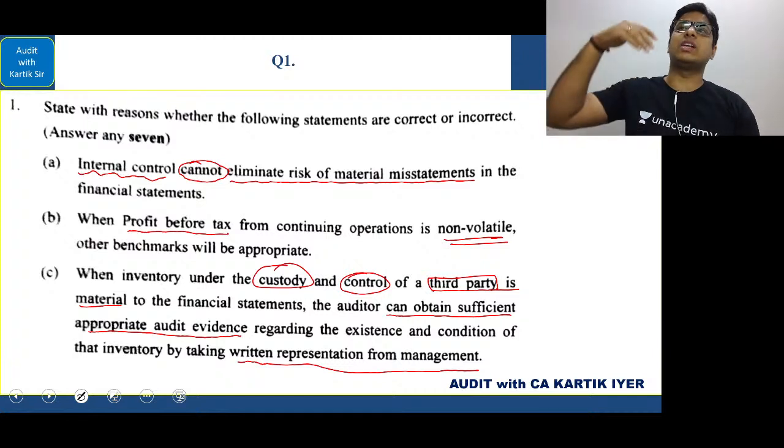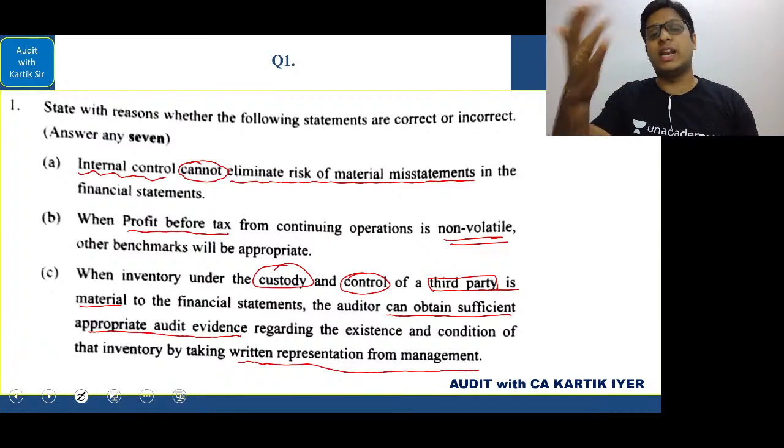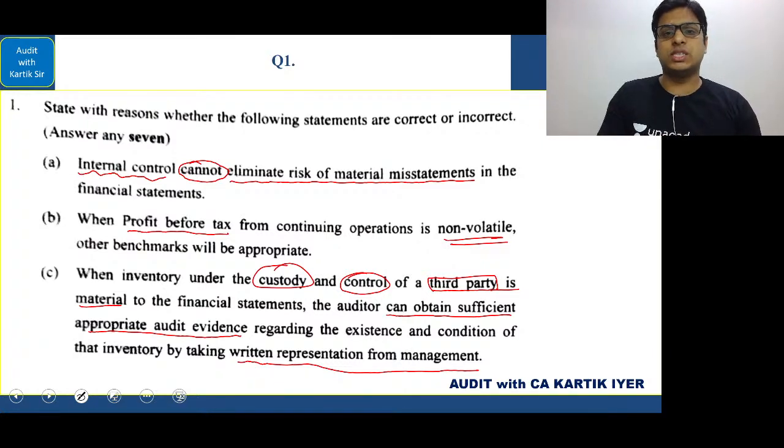But imagine if the inventory is with the third party and we are requesting our management, please provide a written representation. If you give us a written representation, we'll be satisfied. That is completely incorrect. Okay. So very, very important point to note. This is seen in SA 501.